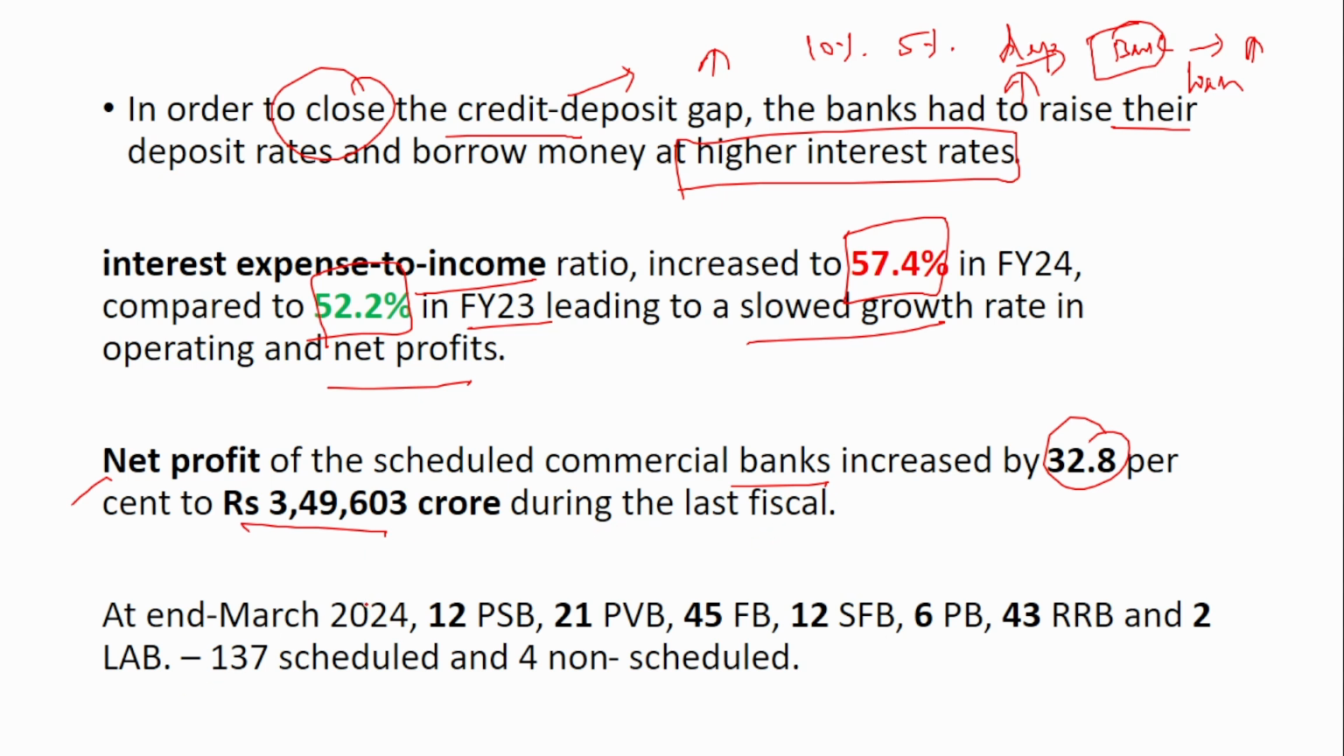At the end of March 2024, there are 12 public sector banks, 21 private sector banks, 45 foreign banks, 12 small finance banks, 6 payment banks, 43 regional rural banks and 2 local area banks. So totally there are 137 scheduled and 4 non-scheduled banks. Scheduled banks are nothing but they are mentioned in the second schedule of the RBI Act. When they are not mentioned in the second schedule of the RBI Act, it is called a non-scheduled bank.